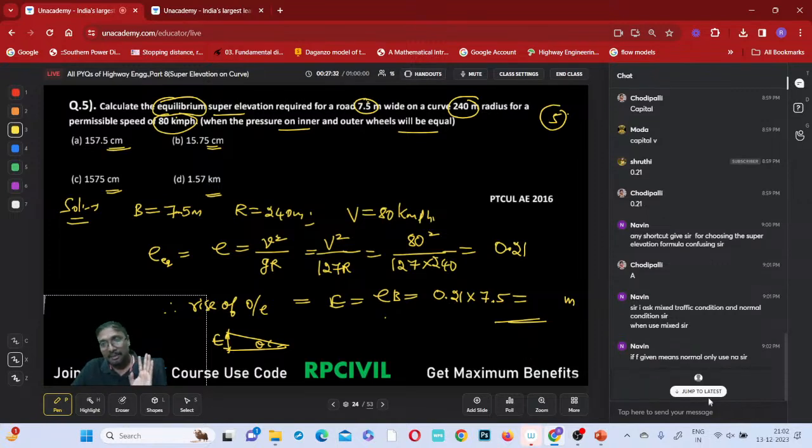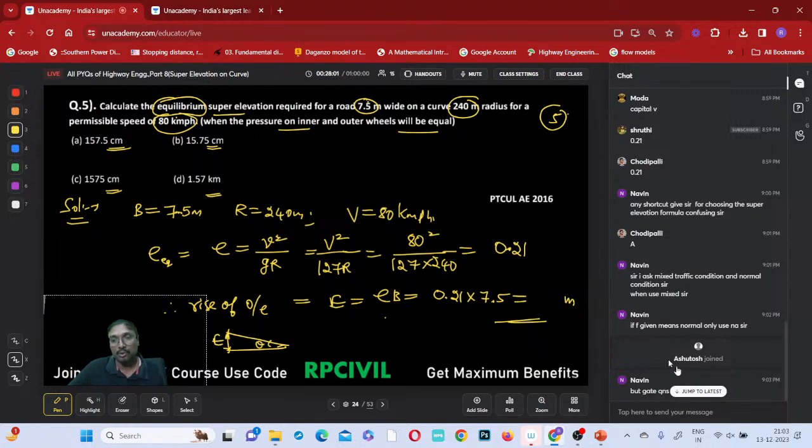If friction is given but they are only asking for the super elevation required, with no mention of full friction, or the design super elevation, then E equals 0.75 V whole square by gr. Naveen, even though friction is given in the question, if they just ask to calculate the super elevation required for mixed traffic condition, or the design super elevation, then you start with the mixed traffic only.